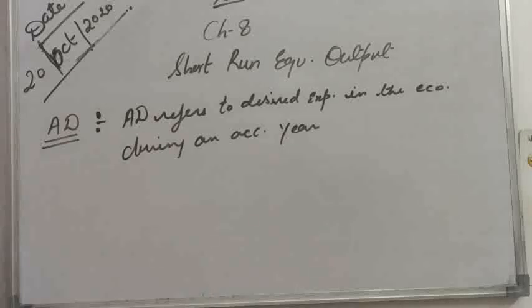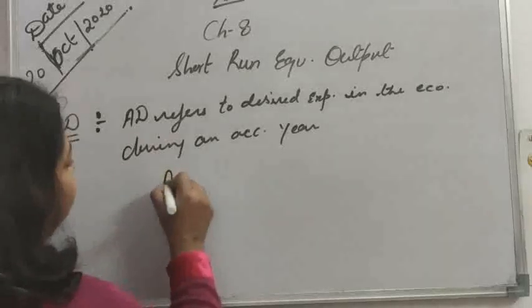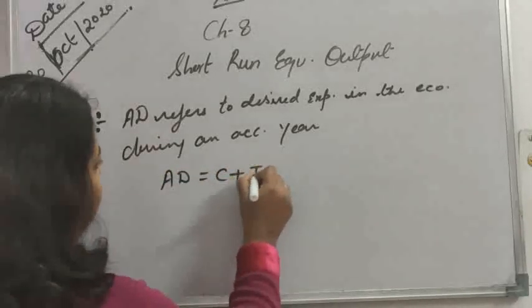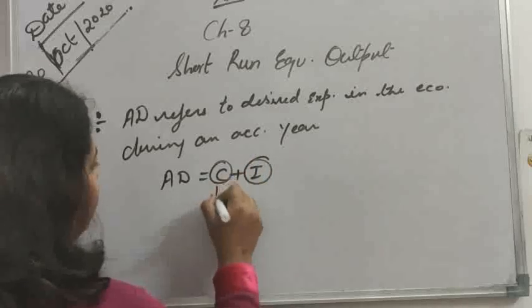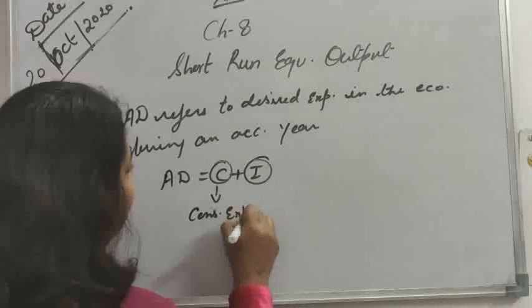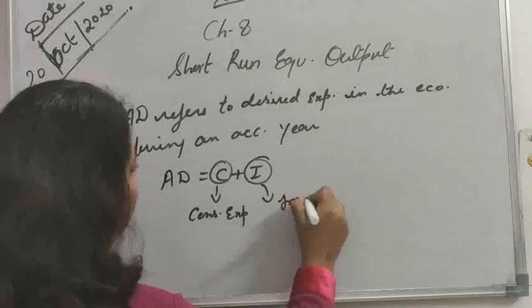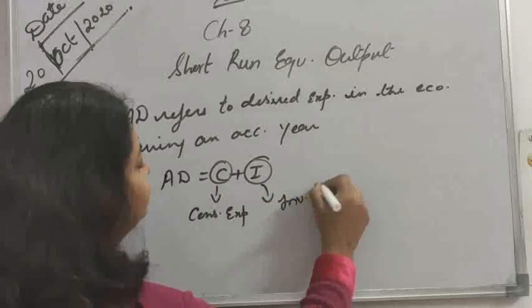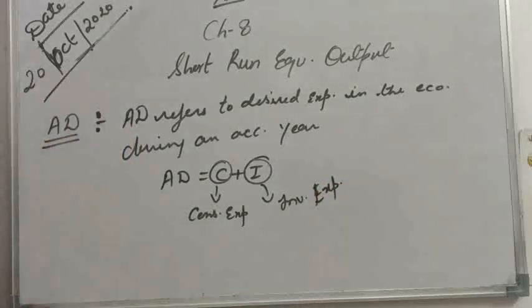So AD is divided into two parts, C for consumption expenditure and I for investment expenditure. So AD equals C plus I. C for consumption expenditure, expenditure by the consumer, and I for investment expenditure, expenditure by the producers. So AD means planned expenditure in the economy during an accounting year.